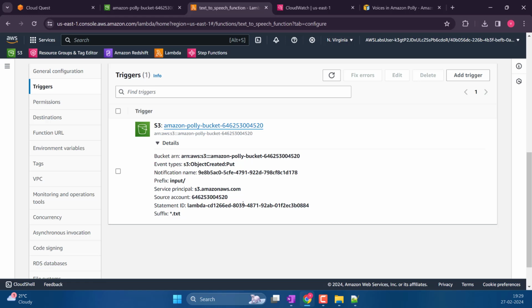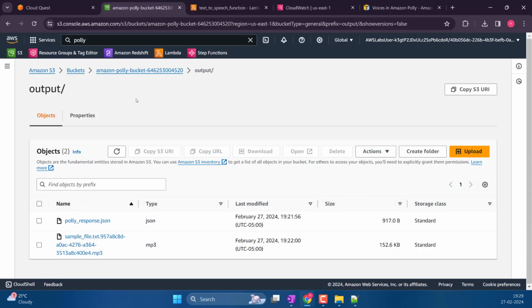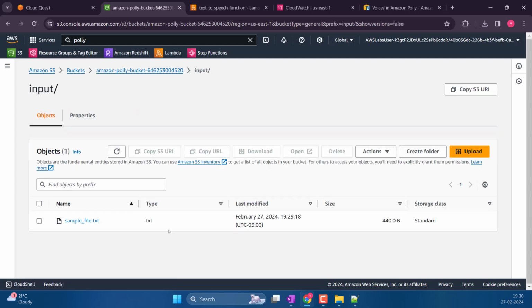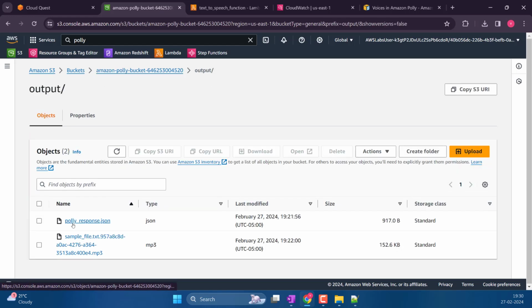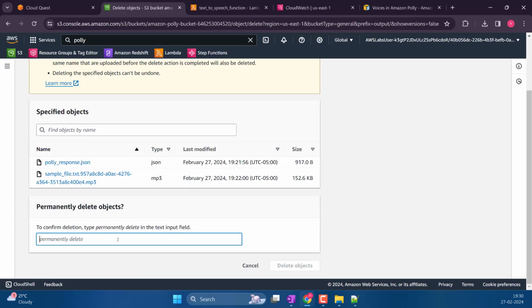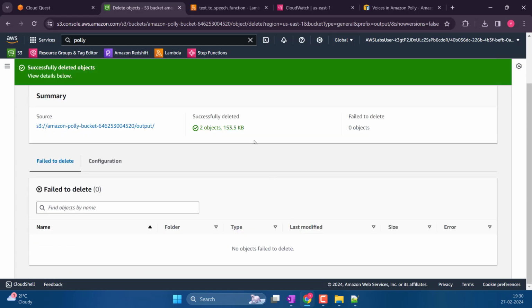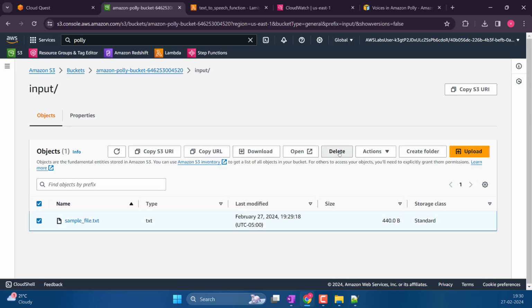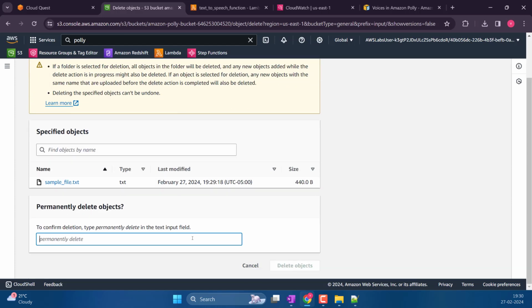This is still looking inside that for a text file, which is what I am putting. So why is it not triggering it? I don't know. Let me delete this. Maybe if there is an input, it won't. Sorry, if there is an output directory, it won't.